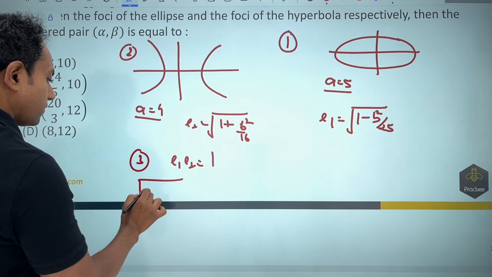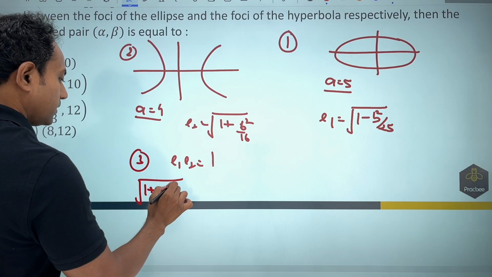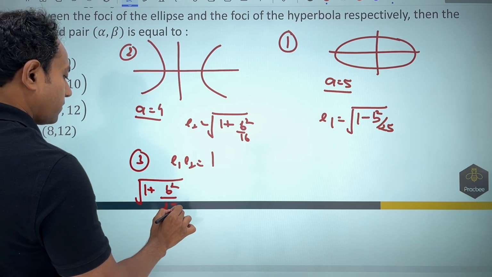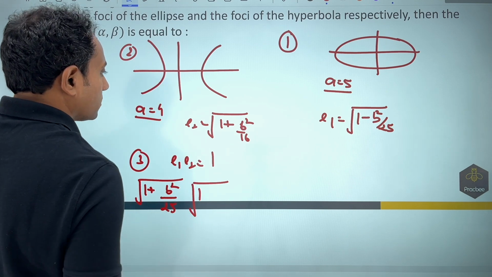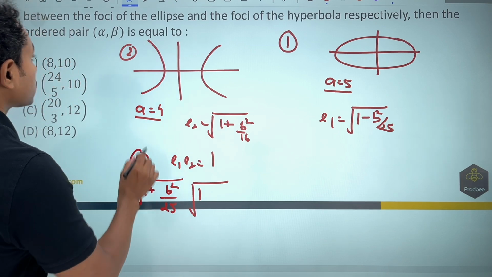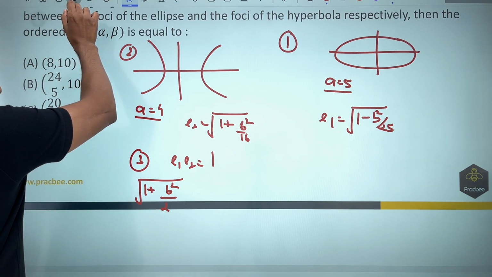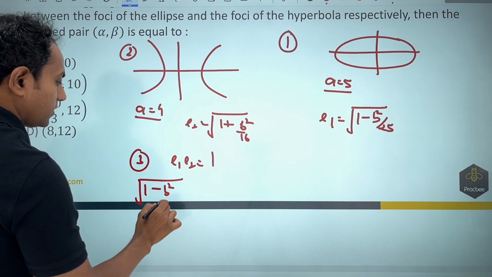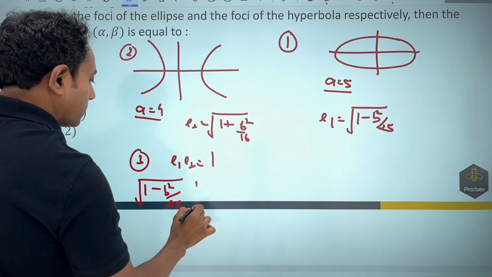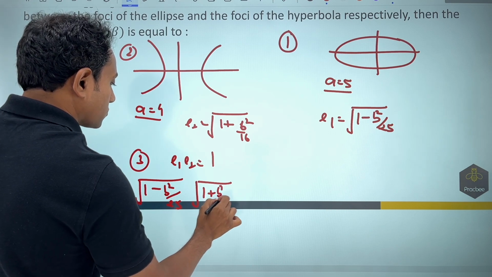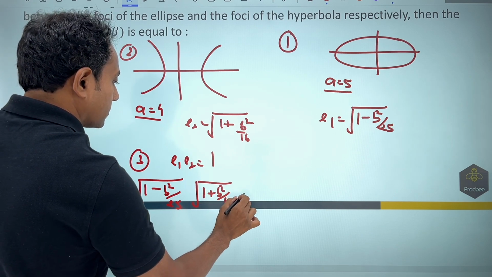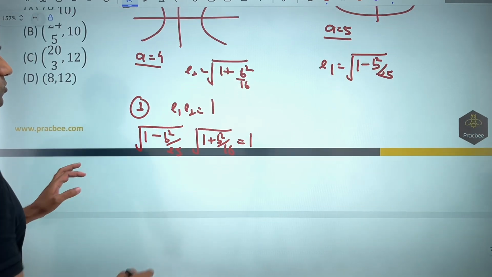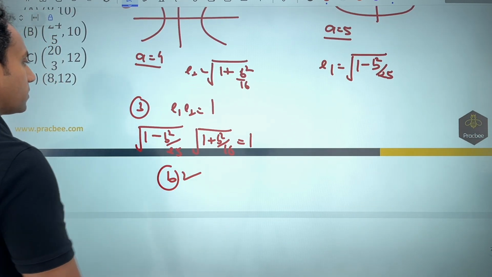It will become root of 1 minus b square by 25 into root of 1 plus b square by 16, and this is given as 1. So you can solve this and get the value of b from here.